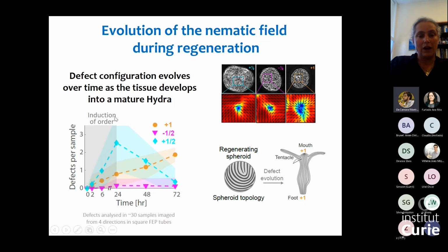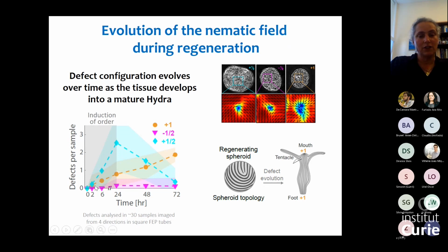Over the first 24 hours, as I showed you earlier, there's an induction of order. So all the regions that are disordered become ordered, and we have nematic order emerge everywhere. But this means that we now have to have localized defects. And when we look at which defects are forming, what you're seeing here is the average defect number that we counted in different samples over time.